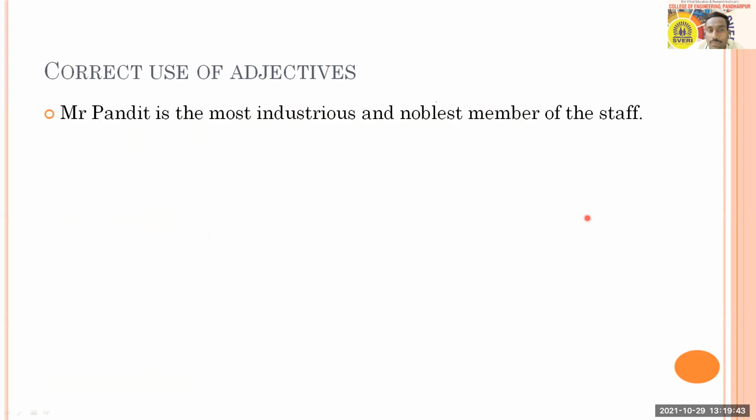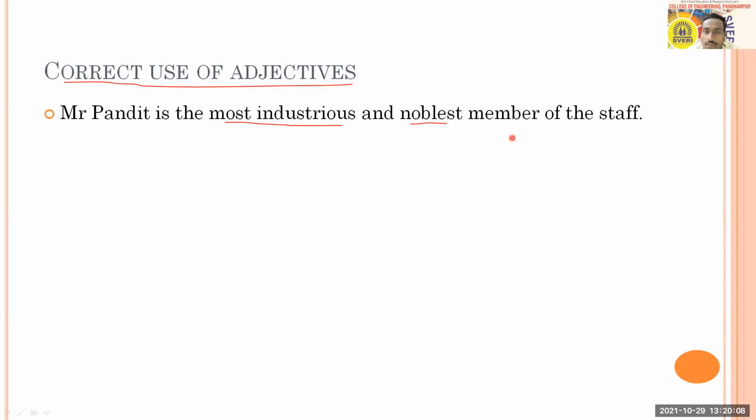Now be very careful and try to find out if you are able to make it correct. So, correct use of adjectives. Here you have one sentence: Mr. Pandit is the most industrious and noblest member of the staff. Do you feel the sentence has any kind of mistake?